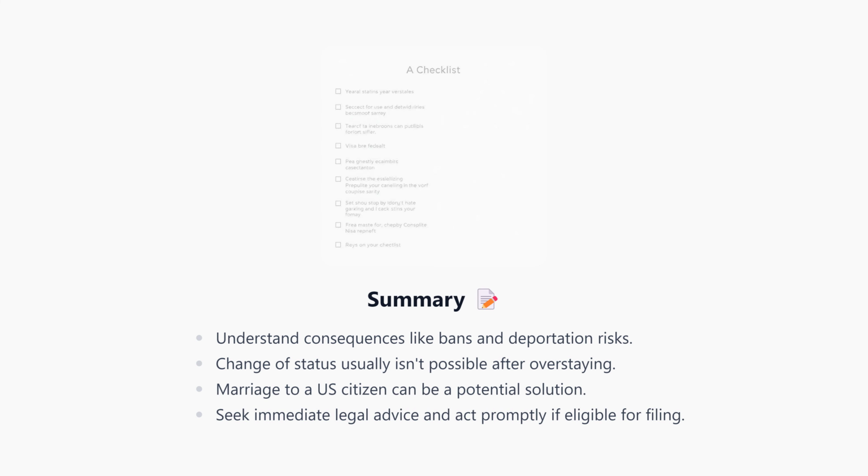To sum up, understanding the consequences like potential bans and deportation risks is crucial. Changing status is typically not an option after overstaying your visa. However, marrying a U.S. citizen may be a viable solution if done correctly. Always seek legal advice and act promptly when eligible for filing.